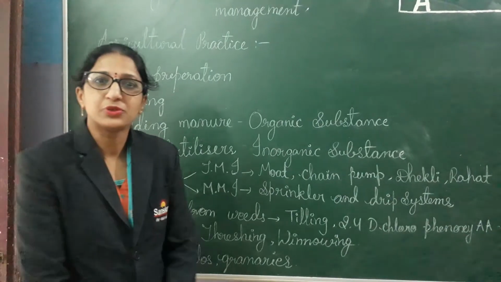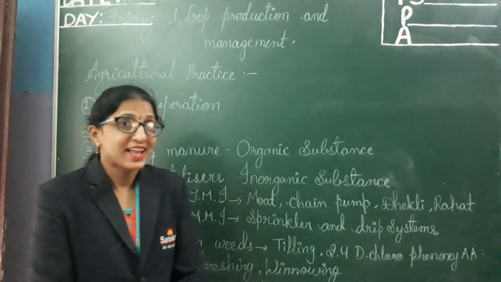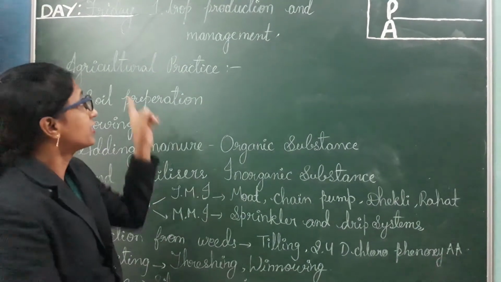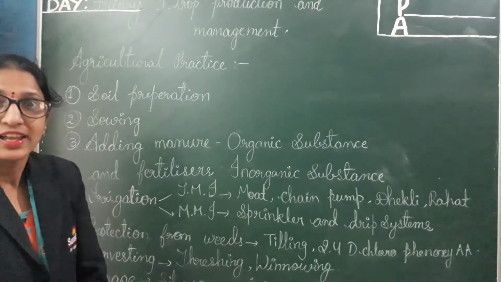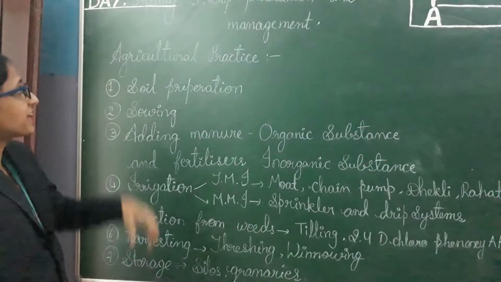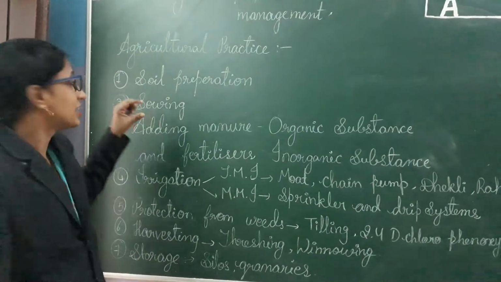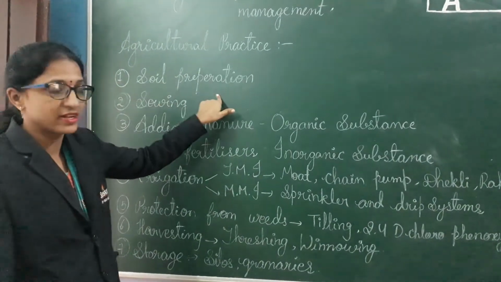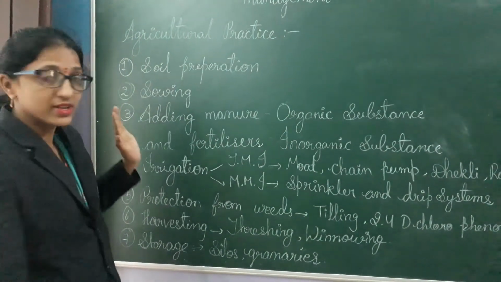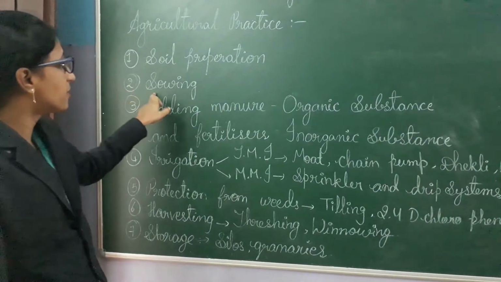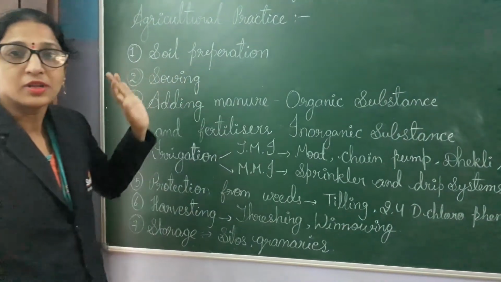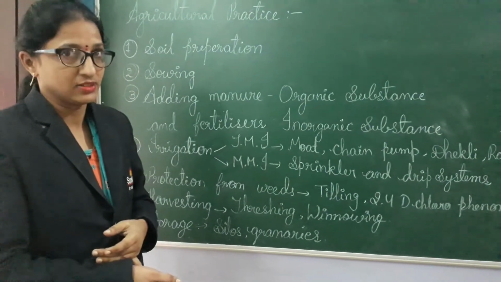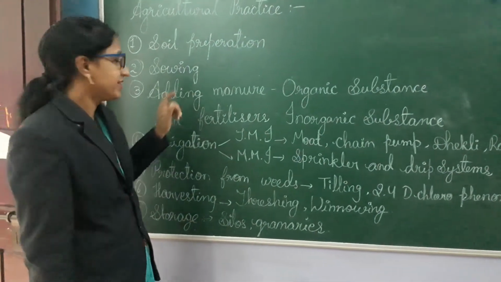Okay, welcome to today's science class. In the last class, we already started our first lesson, crop production and management. We started agricultural practice. We already completed 2 steps. We completed soil preparation, how to prepare the soil for sowing, and the second step, sowing. Sowing means before going to sowing you have to select the best seed, which gives the better yield.